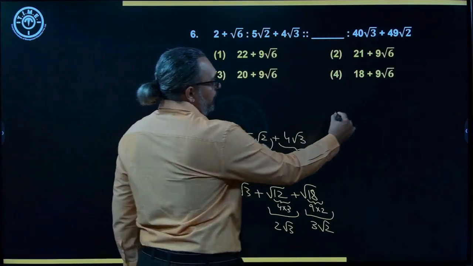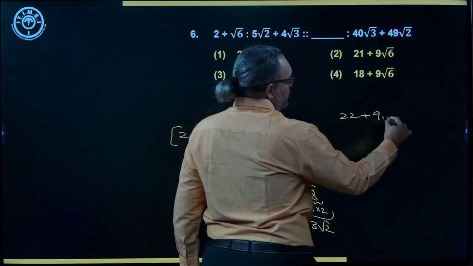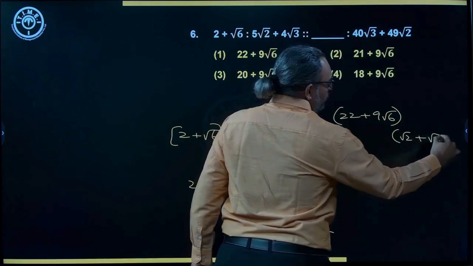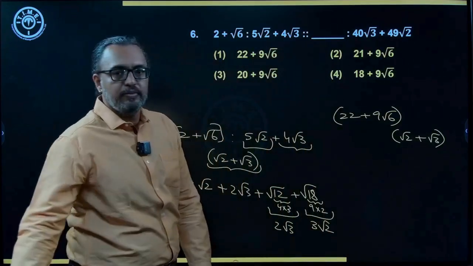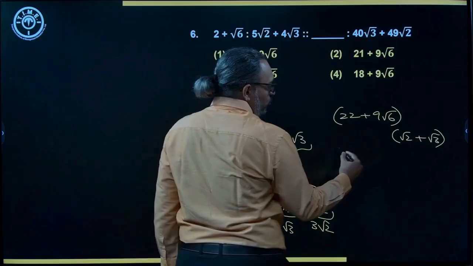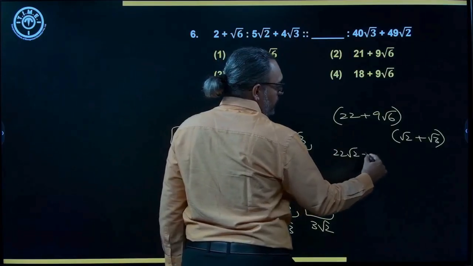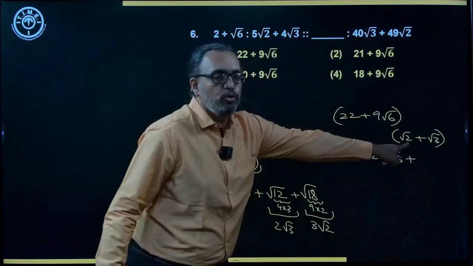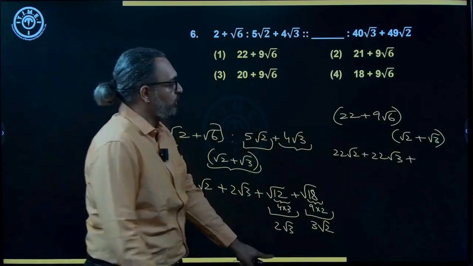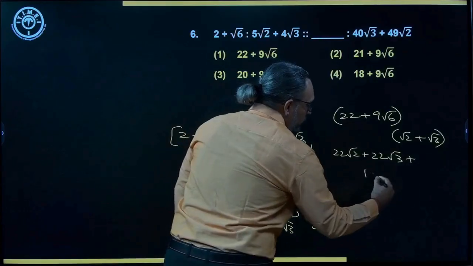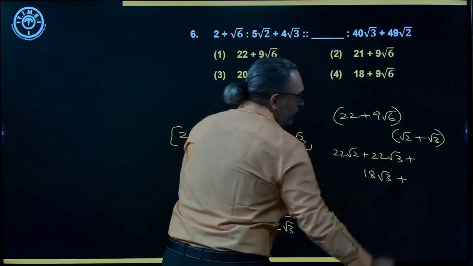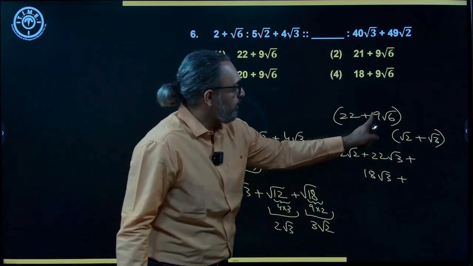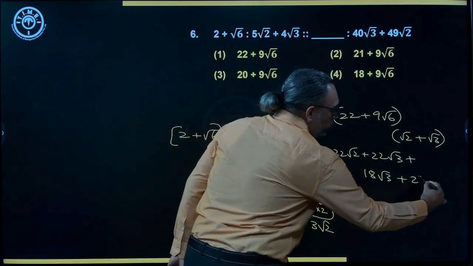Okay, so we take 22 plus 9 root 6 and you multiply it with root 2 plus root 3, correct? So we have 22 root 2 plus 22 root 3 plus, we know root 6 into root 2 is root 12, root 12 is nothing but 2 root 3. So 9 into, so this is 18 root 3, plus again root 6 into root 3 is root 18, is 3 root 2, but 9 into 3, 27 root 2 we will get.